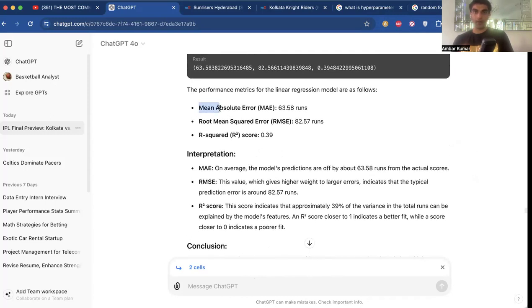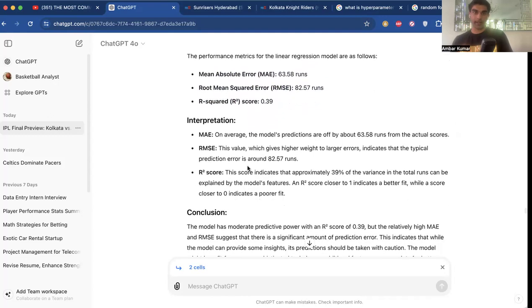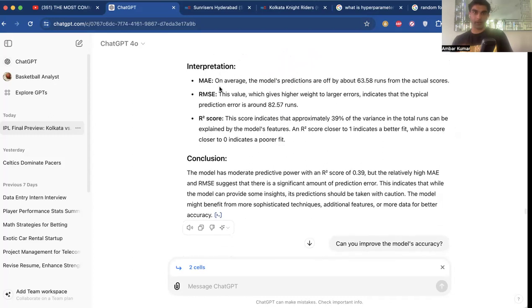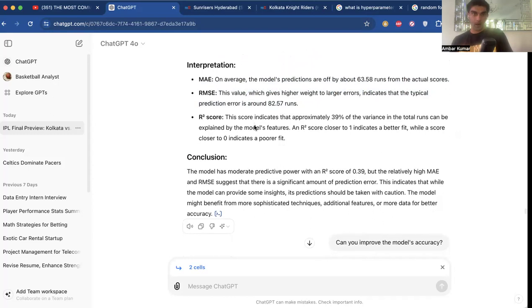It generates us some code to get us those metrics to test how accurate our value is. And we see that we're getting an MAE value of 63 runs, mean squared error value of 82 runs, and an R squared value of 0.39. So what does that actually mean? If we go to the interpretation, it's saying on average, the model's prediction is off by 63 runs from actual scores. Now that doesn't sound very accurate, but this value, which gives higher weight to larger errors, indicates that the typical prediction error is around 83 runs.